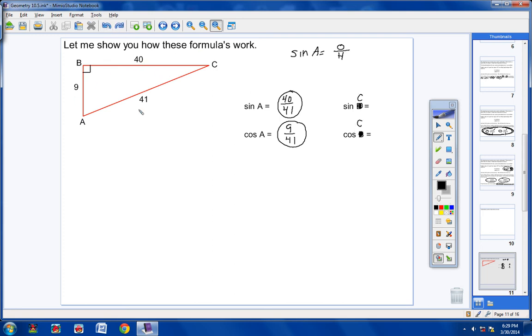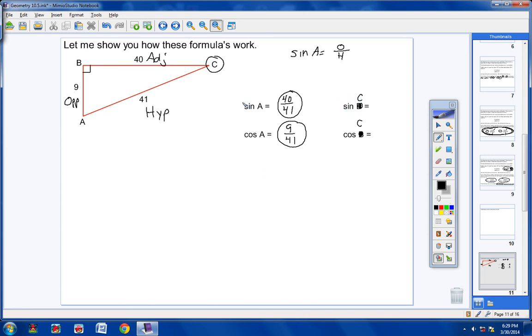So now your opposite side and your adjacent side are going to switch. Look, what angle am I dealing with? C. So I circle C. As soon as you circle that angle, go straight across to the opposite side, and we call 9 our opposite side. Next, we find our right angle. We go straight across and we call 41 our hypotenuse. And then the only side left is my adjacent side.